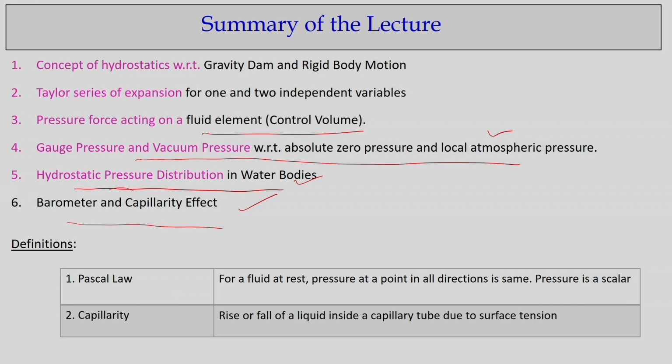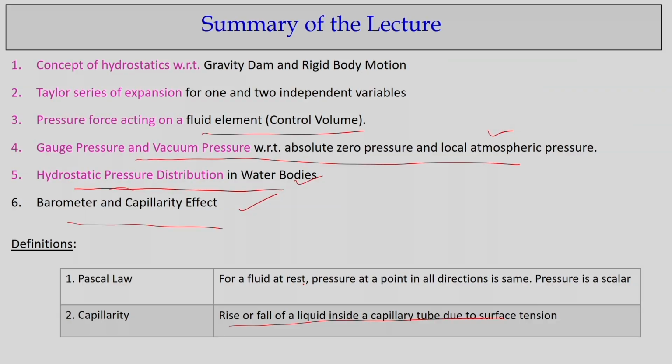And again I can repeat that pressure is a scalar quantity, as it does not have a direction. So that means at any point you consider, pressure acts normal to that. That concept we will use later on, and you also know about capillarity. With this I conclude this lecture.